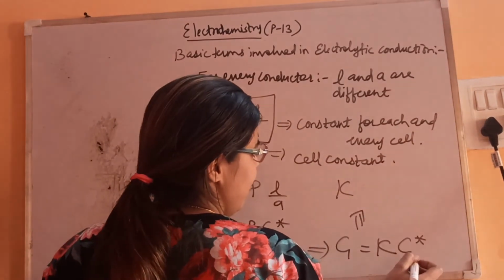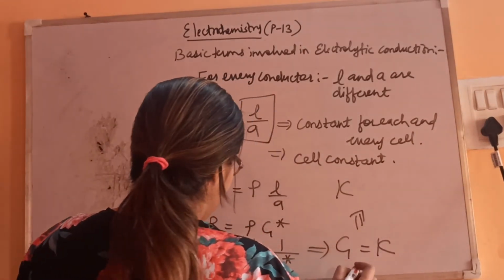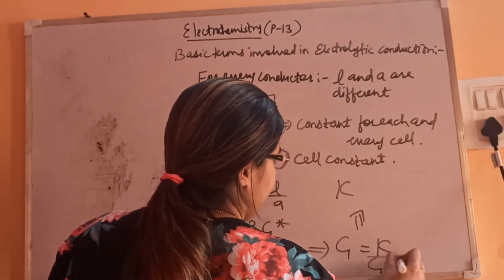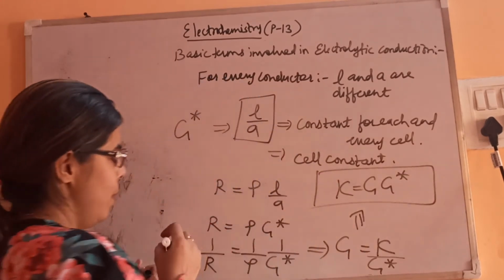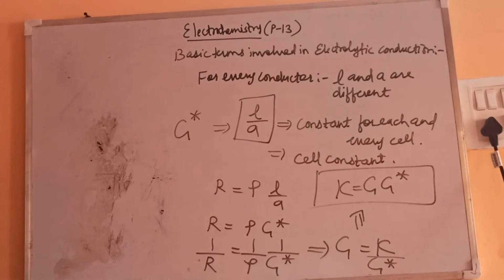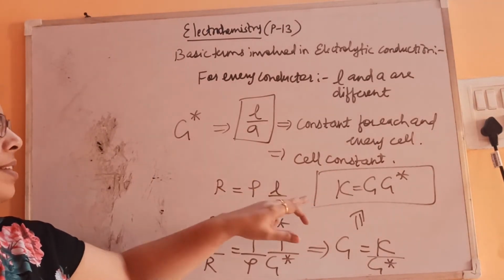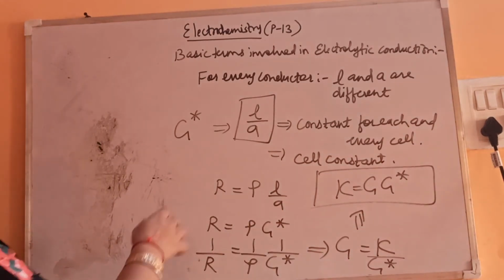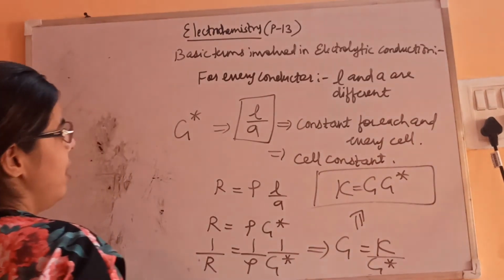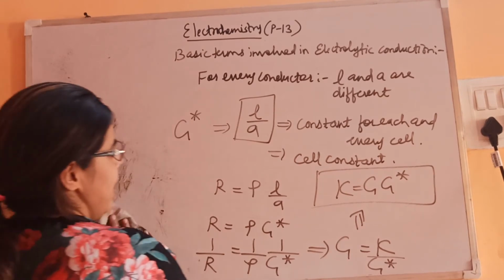So kappa is equal to G times G star. That is, the conductivity, or specific conductance, is the product of conductance and cell constant. The cell constant has different values for different cells. Why are we saying cell? Because the conductor that we are talking about, we are taking in terms of the cell.